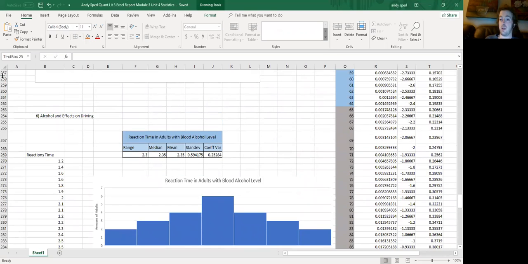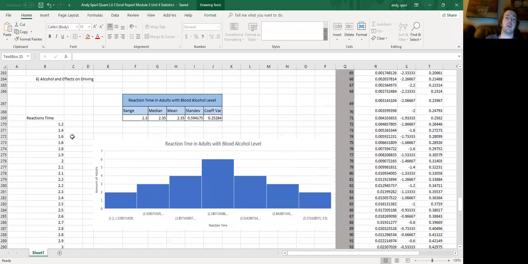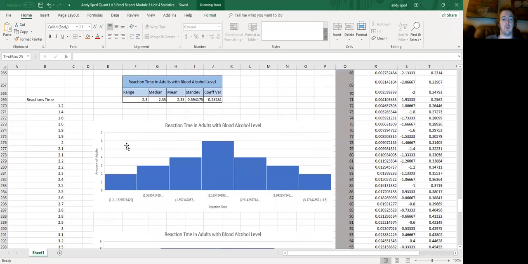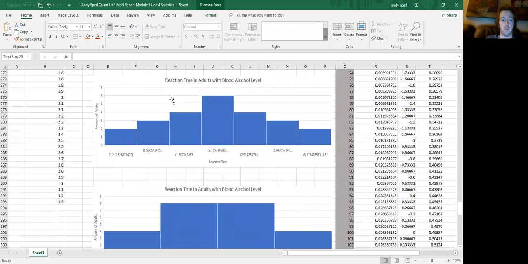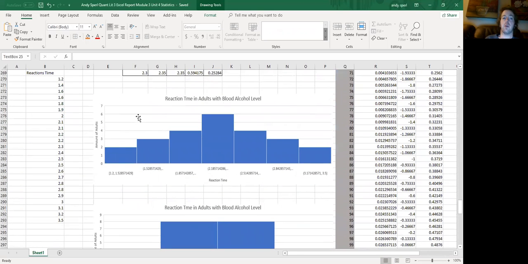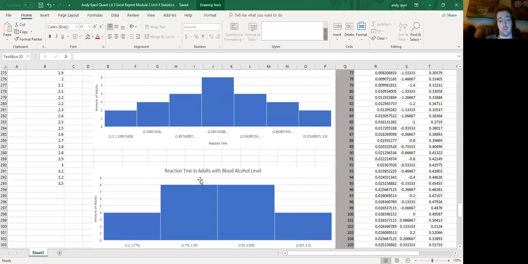And on to the final one, number 6, alcohol and effects on driving. Reaction time in adults with blood alcohol level. We have here the range, the median, the mean, the standard deviation, and the coefficient of variation. And these graphs here show the standard reaction times in adults with blood alcohol level. Over here we have the amount of adults, and over here we have the reaction time with the alcohol.